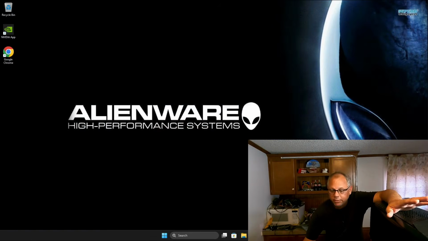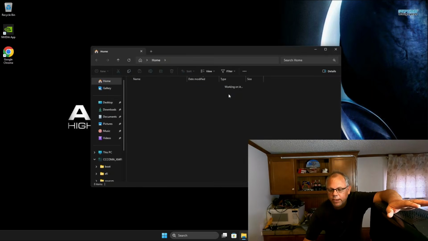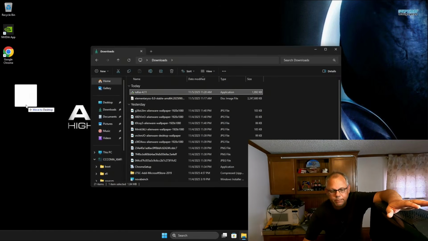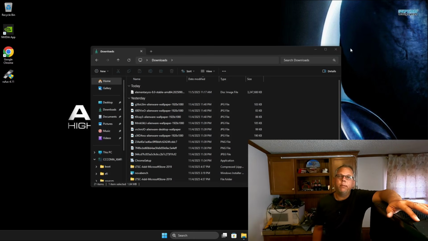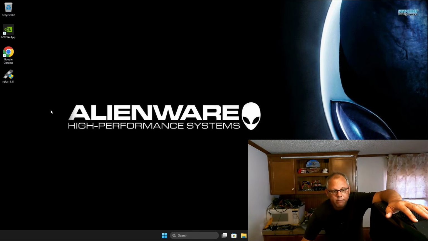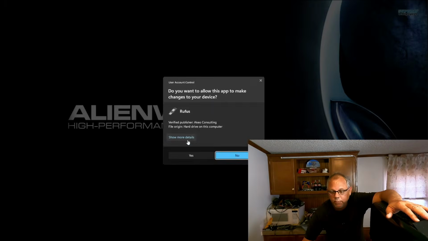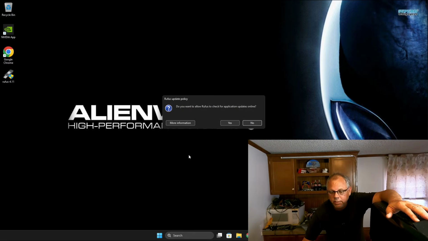We're going to close out this browser now, because I want to go to my downloads, and I'm going to drag Rufus right out to my desktop, right there. And underneath that, you see we have our Elementary OS 8.0 stable downloaded, okay? This is based off Ubuntu long-term distribution, so Ubuntu LTS. We're going to close that out, and what you want to do next is double-click your Rufus 4.11, click yes here.